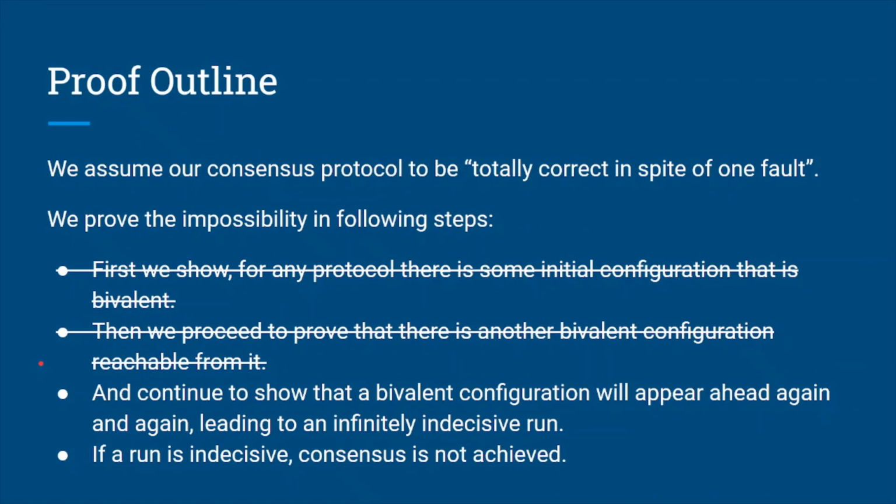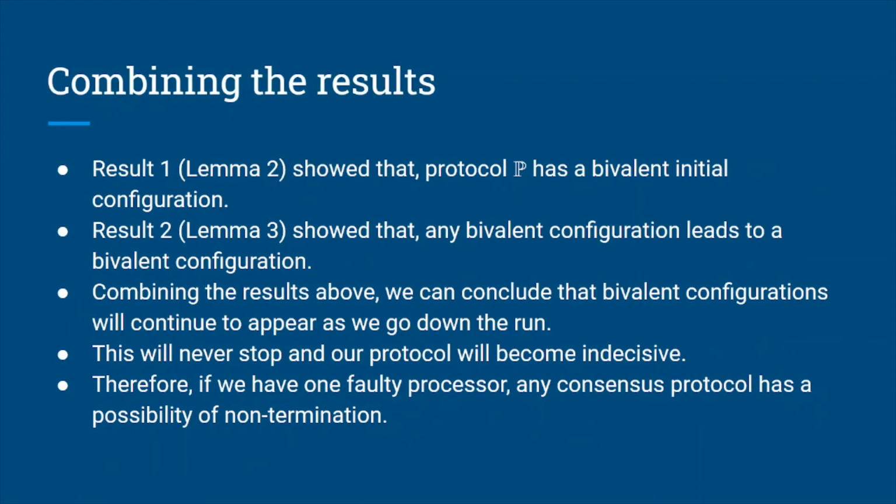We have completed two steps in the proof. In the first step, we showed that the initial configuration of a protocol P has a bivalent configuration. Then we showed that from a bivalent configuration, it is possible to encounter another bivalent configuration down the run. Now if we combine these two results, suppose we start from a bivalent initial configuration, then using result 2, we will find a bivalent configuration down the run, and this will continue to happen again and again, and therefore this will never stop and our protocol will become indecisive. Therefore, if we have one multiprocessor, any consensus protocol has a possibility of non-termination.